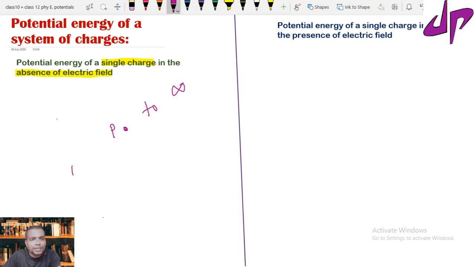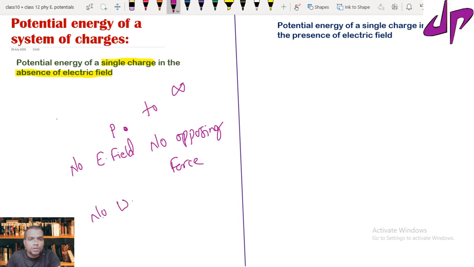Here there is no electric field, so there is no opposing force. If there is no opposing force, there is no work done.